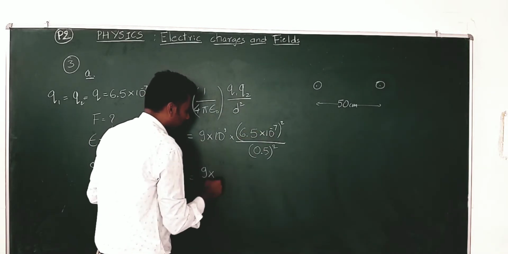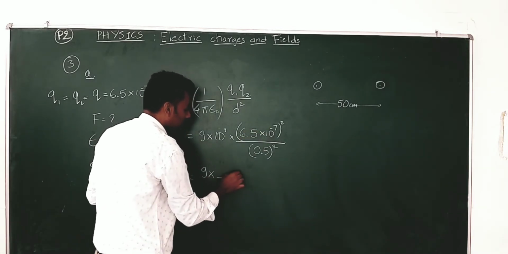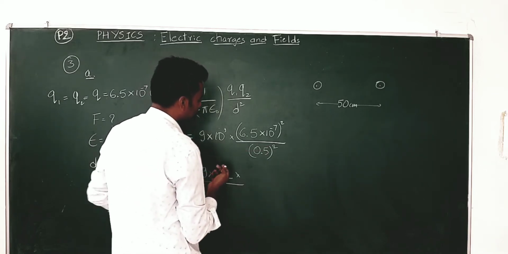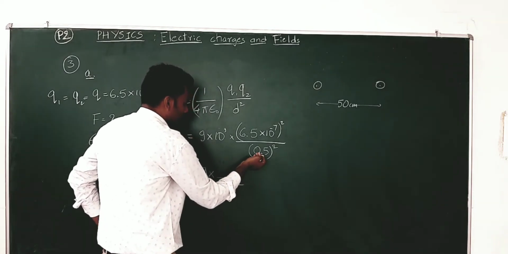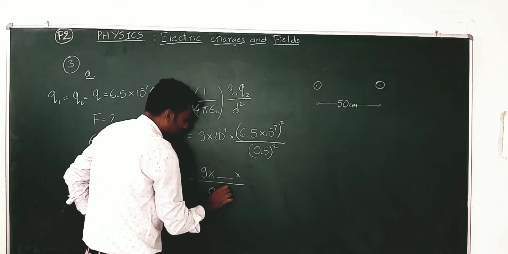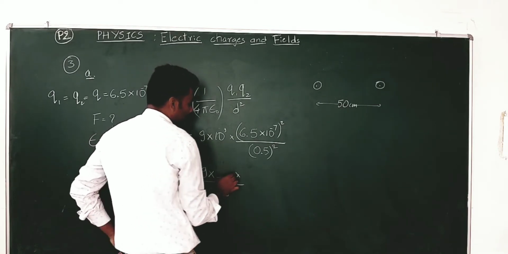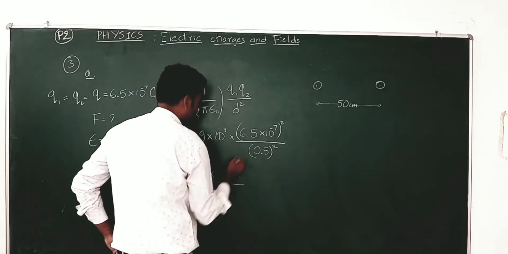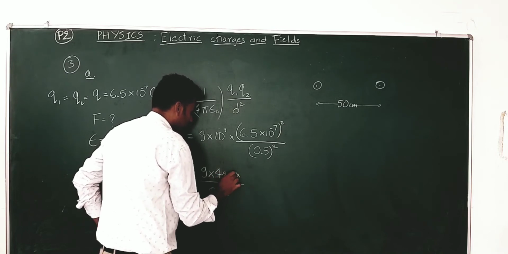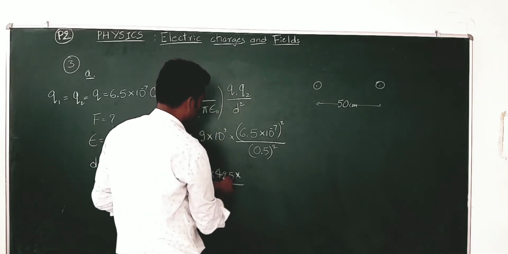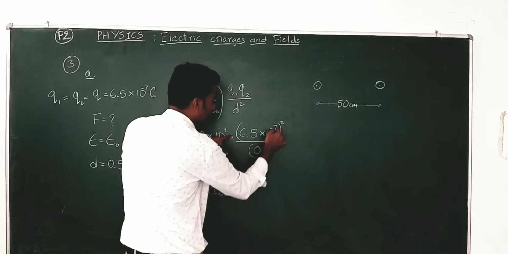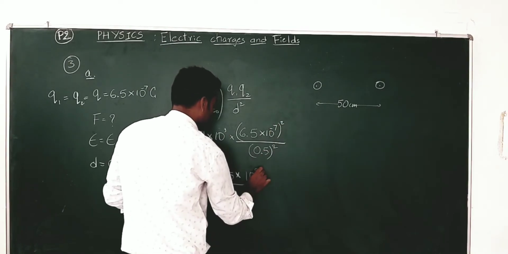Take the square of 6.5, keep it here, and divide by 0.5 the whole squared, which is again 0.25. Check it once. Now put all the powers of 10. 10 to the power of 9 minus 7 into 2 minus 14.